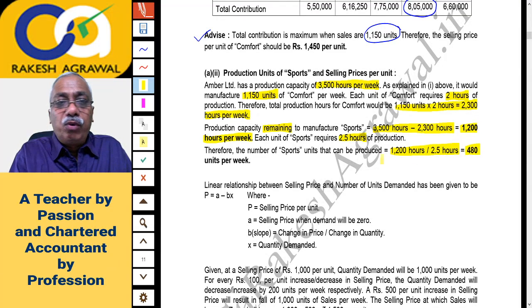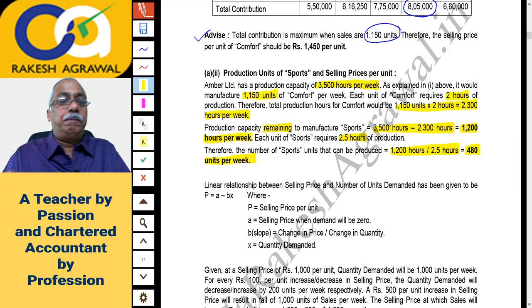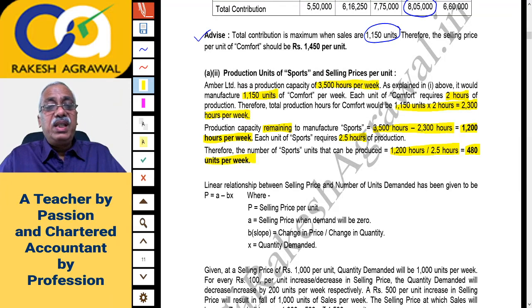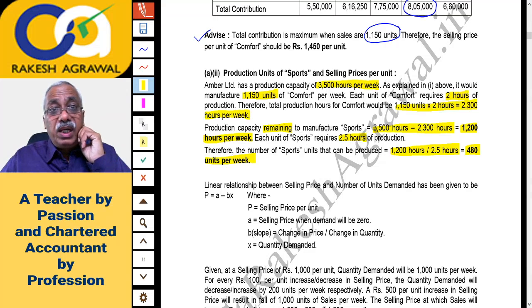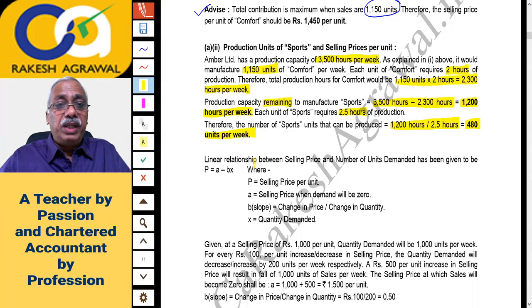Means you can produce 480 units per week. So we got the quantity which we can produce in the remaining capacity. So this is the quantity which we got for sports. Now we have to use this relationship.